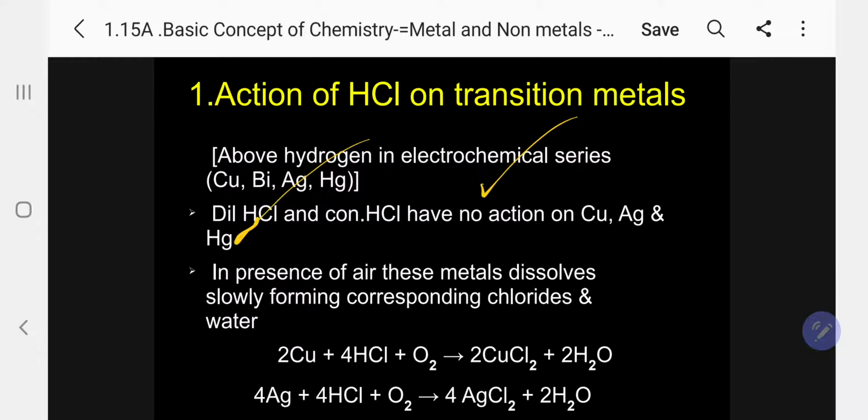They are inactive. In presence of air, these metals dissolve slowly forming the corresponding chlorides and water. So only in presence of air, they will react slowly, producing the corresponding chloride and water. But with the metal alone, it is inactive. Kindly follow. Next one.